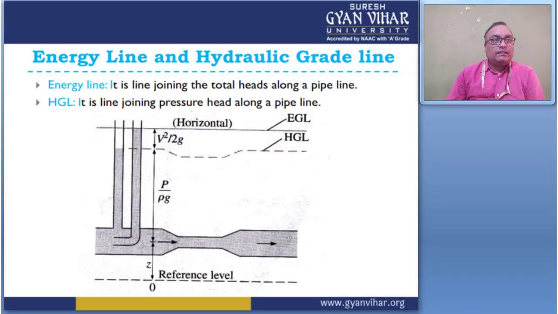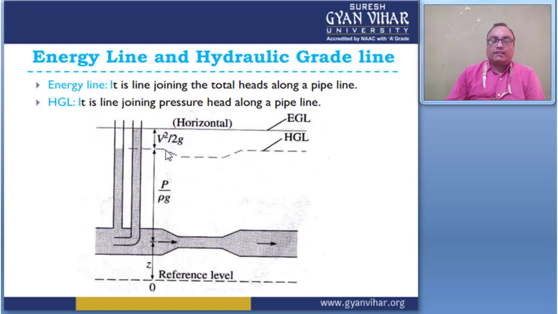This is the description of the energy line and hydraulic gradient line. The energy line shows the line joining the total head along a pipeline, right? The total head, with reference to a datum level, is a sum of the elevation head, the pressure head, and the kinetic head, right?